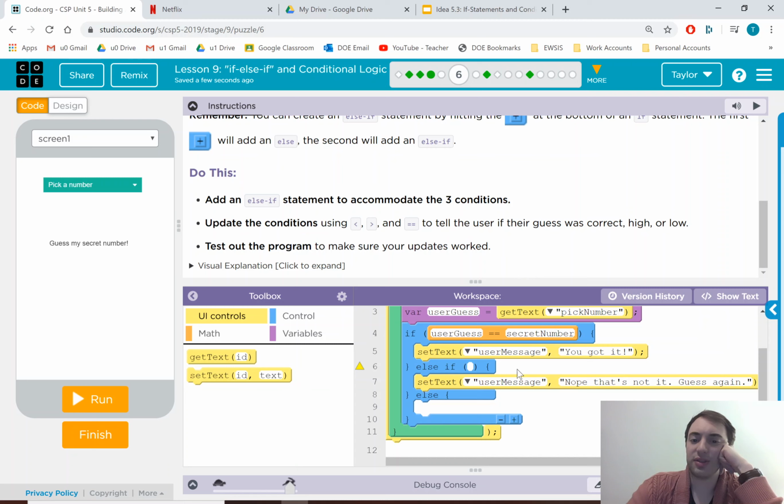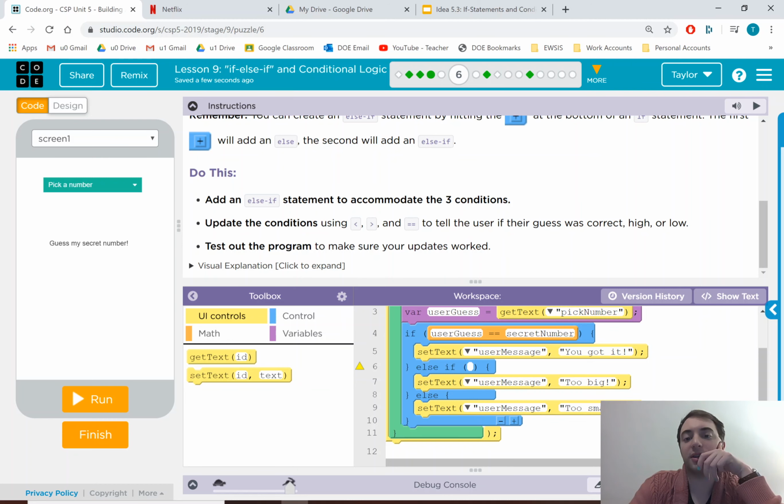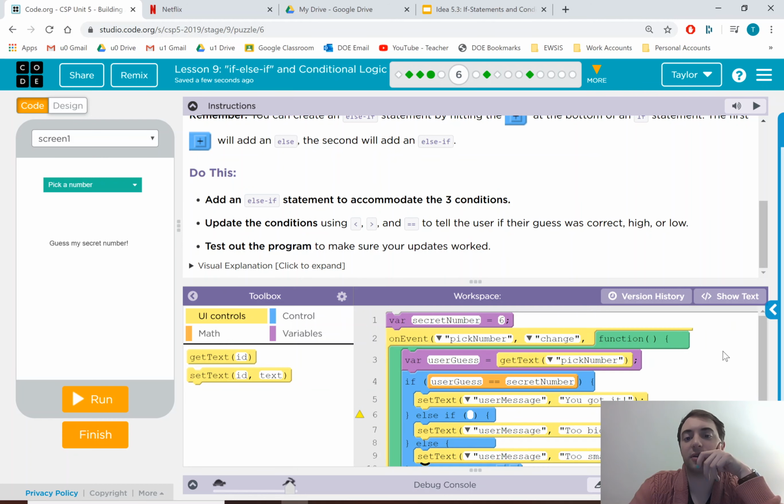But it wants what happens if one of them says too big or something like that. And what if the other one, set text for user message, says too small? What would you have to put in here to make that work?